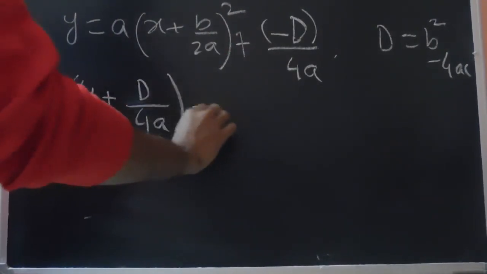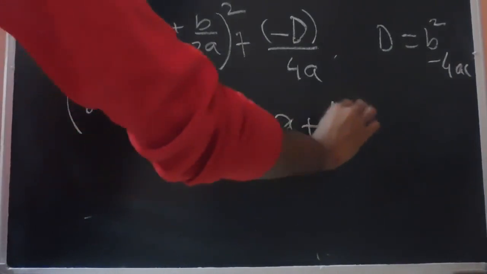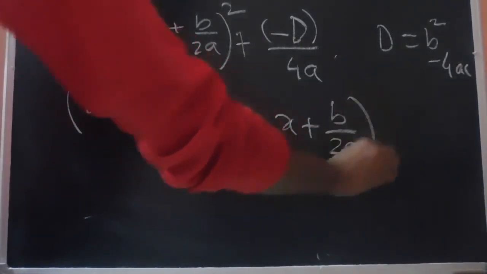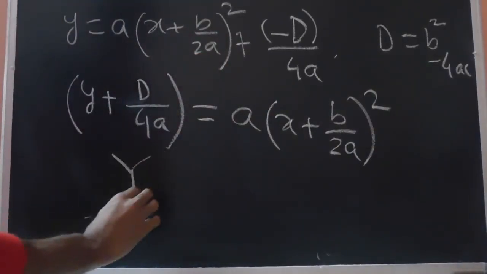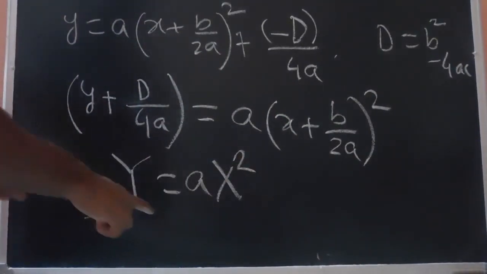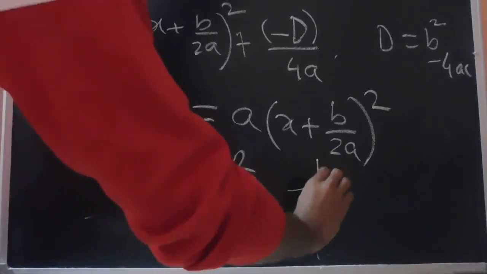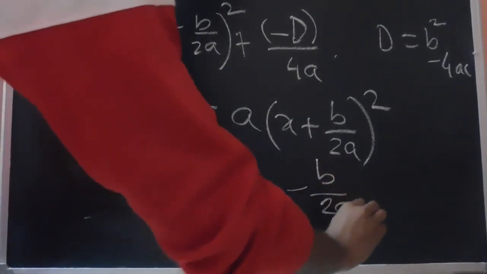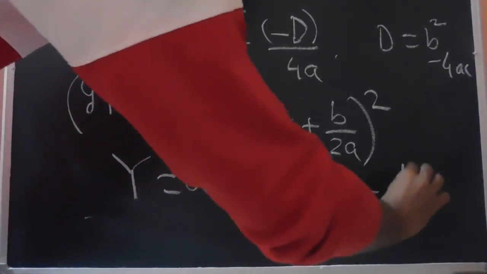is equal to a times x plus b by twice a whole square. So this is basically of the format capital Y equals some a into capital X square. So this is of this format, where the vertex of this parabola has been shifted to minus b by twice a. This is the x coordinate, minus b by twice a, and the y coordinate is minus capital D by 4a.